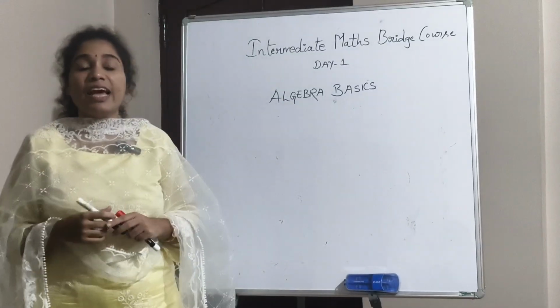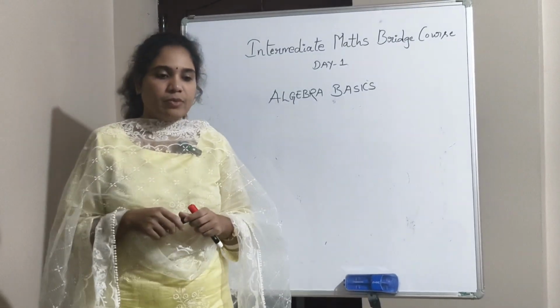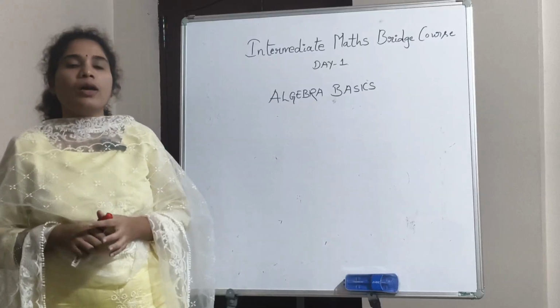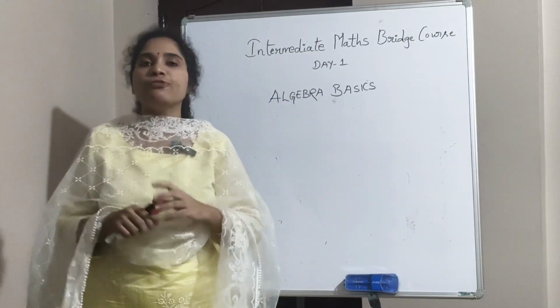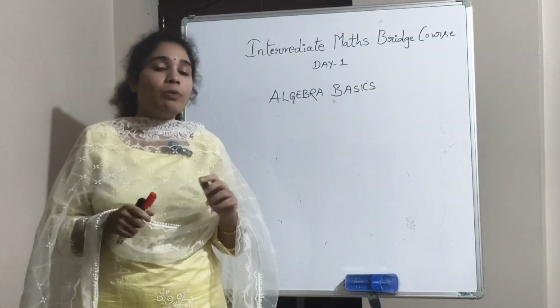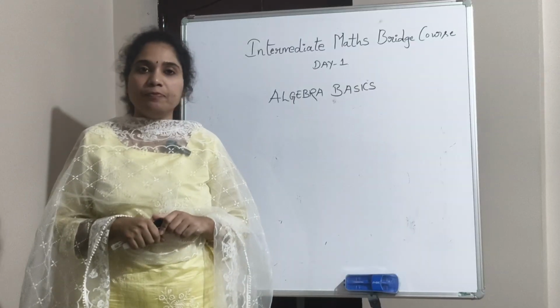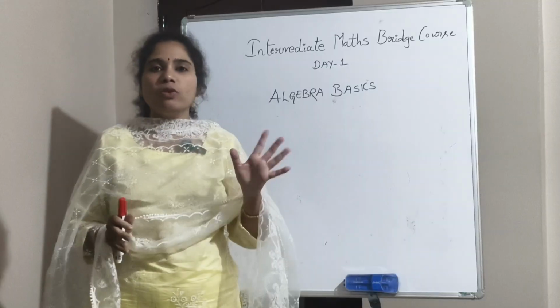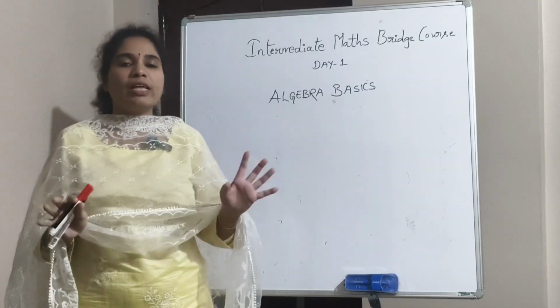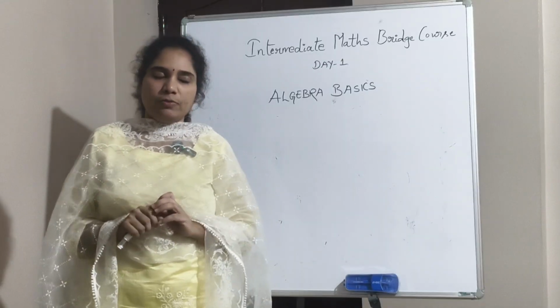Another concept, like terms and unlike terms. Okay, let me ask you one thing. You have 3 mangoes in your hand and your friend has 4 mangoes. Total how many mangoes do you both have together? 7 mangoes. If you add 3 plus 4, you will get 7. So together you have 7 mangoes.